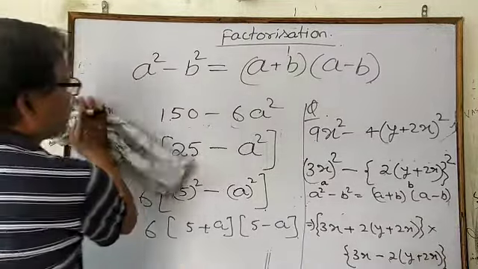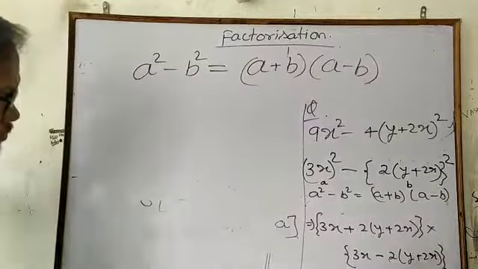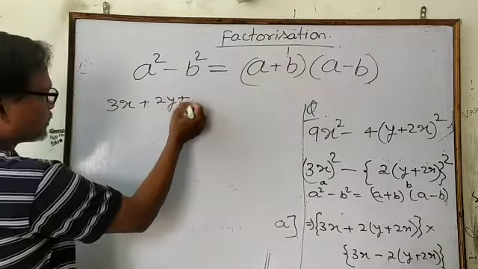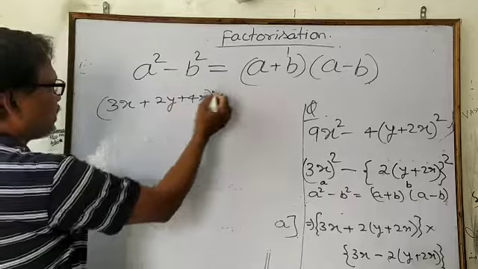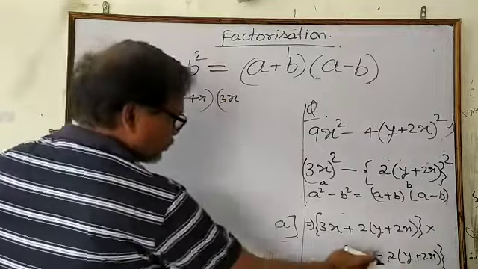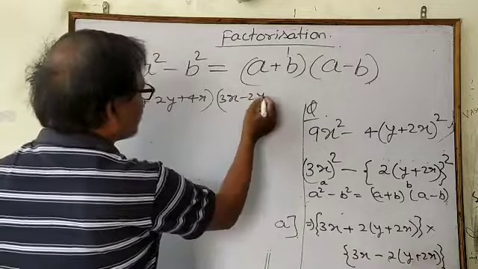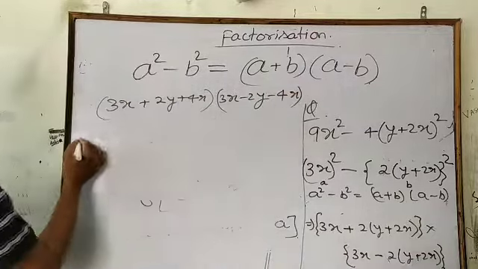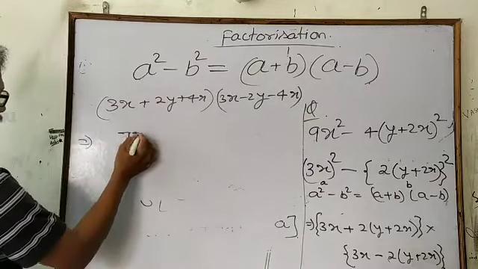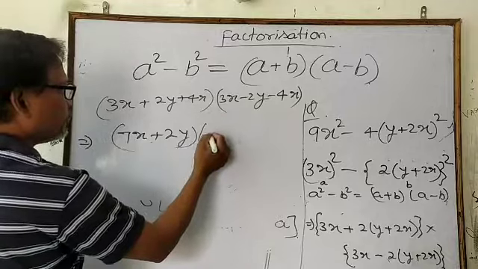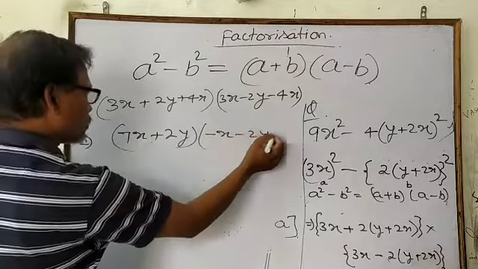After simplification, (3x plus 2y plus 4x) in one bracket, and in the second bracket (3x minus 2y minus 4x). So it will be (7x plus 2y) and (minus x minus 2y).